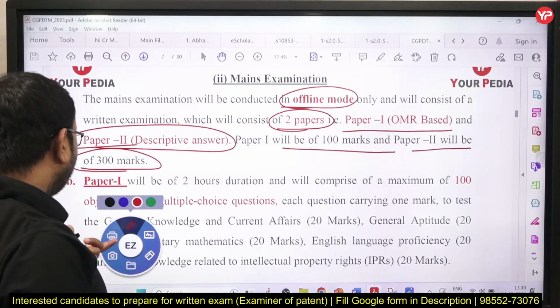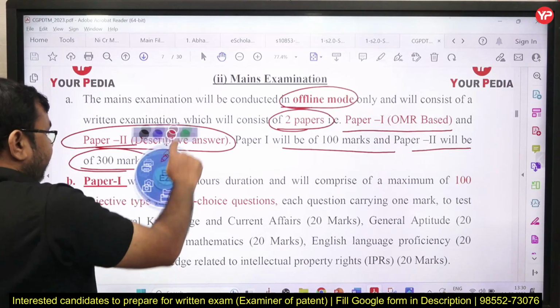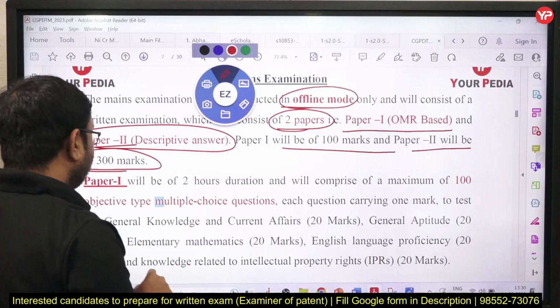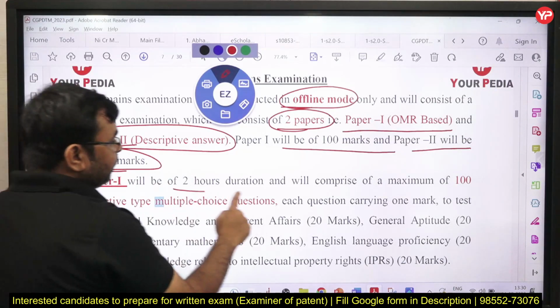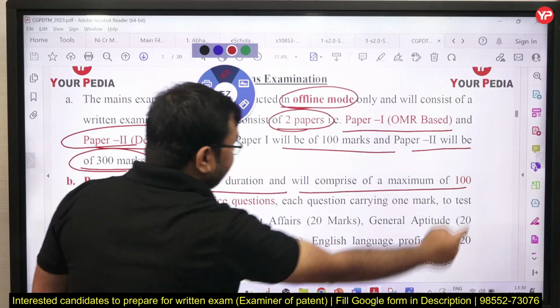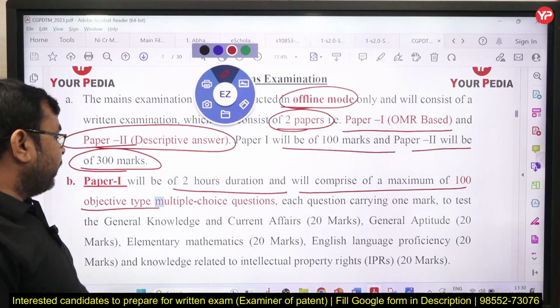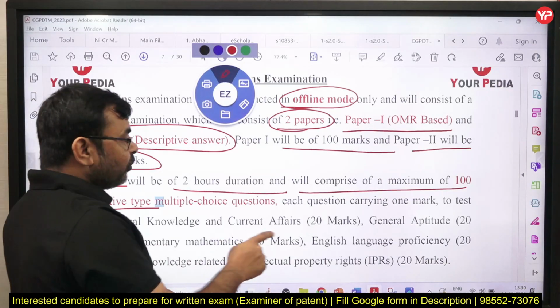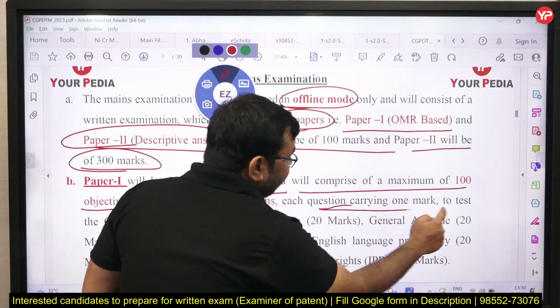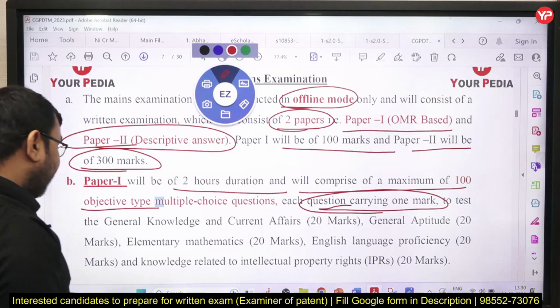If I talk about the details of paper 1, then paper 1 will be of 2 hours duration and will comprise a maximum of 100 marks. This is an objective type multiple choice question based paper, and each question carries 1 mark.